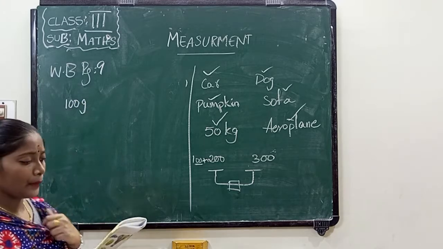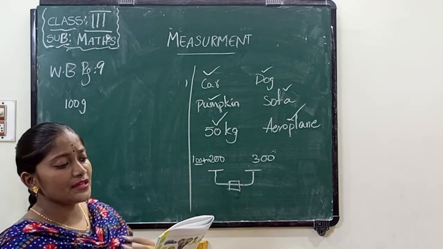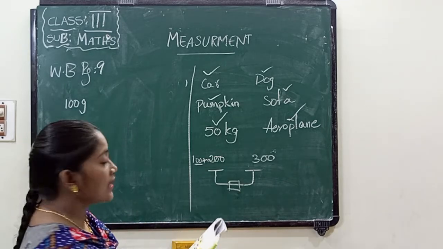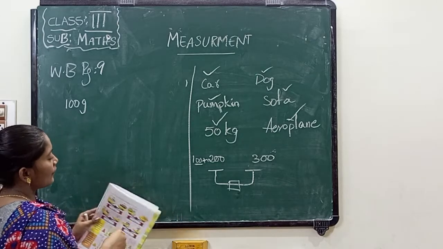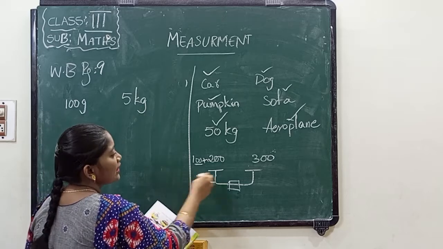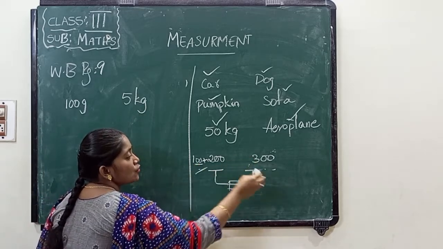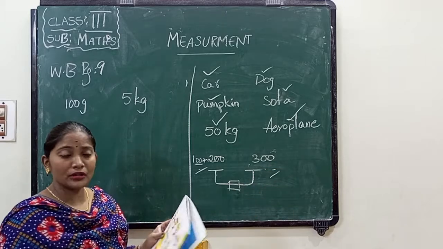Next one. One is a watermelon and it's a papaya. Its weight is 5 kgs. Then the other plate is also 5 kgs. We have to maintain equal weight among the two sides.